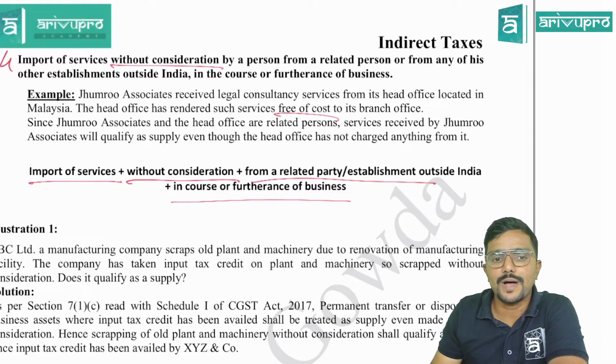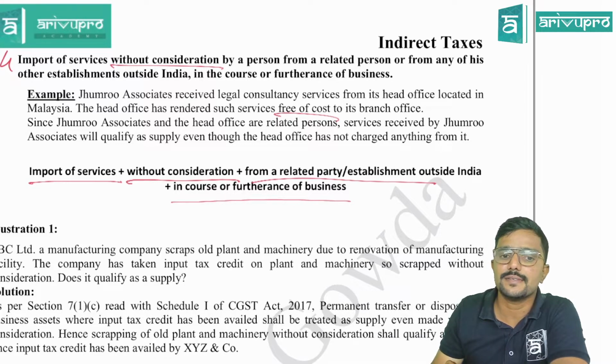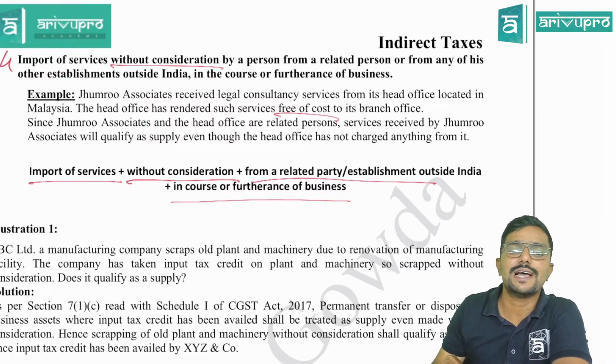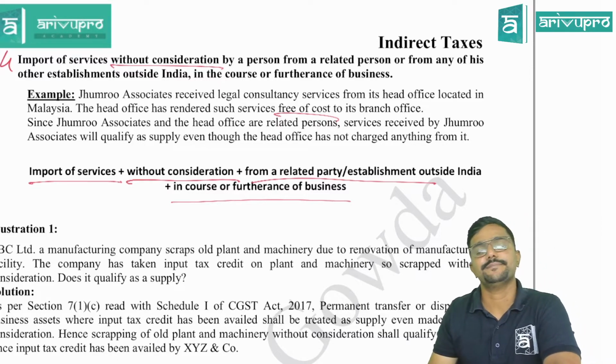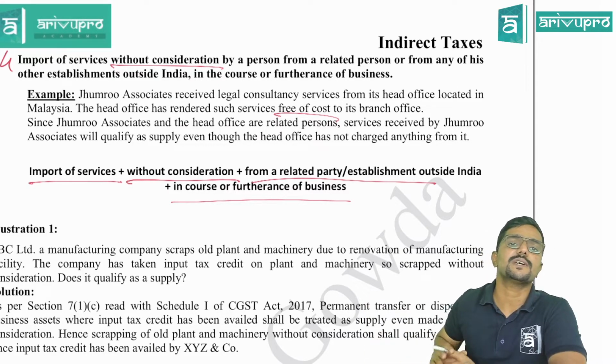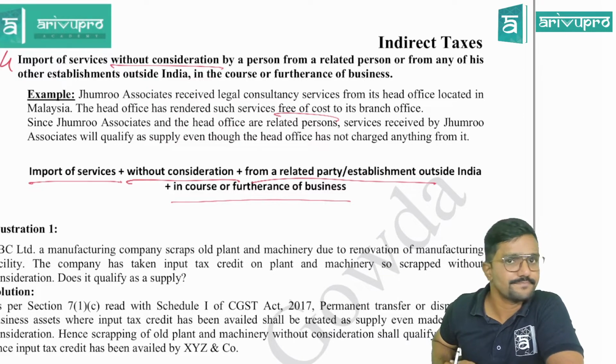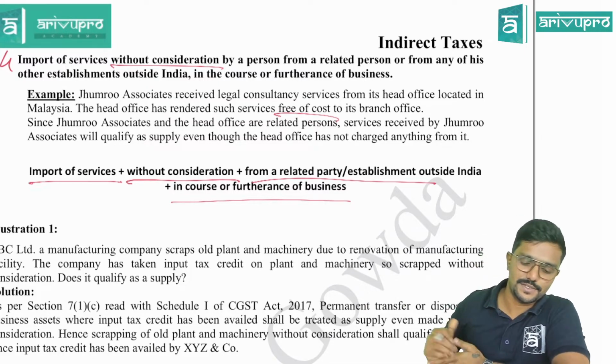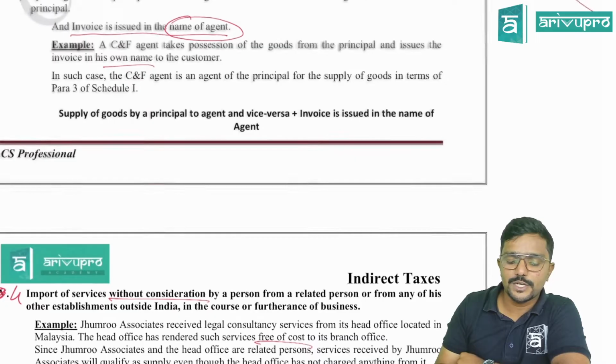Since Jumro Associates and head office are related persons, services received by Jumro Associates will qualify as supply even though the head office has not charged anything from it, because all the 4 conditions, you can check, are satisfied. Clear? Yes, sir. This is all about schedule 1, guys.